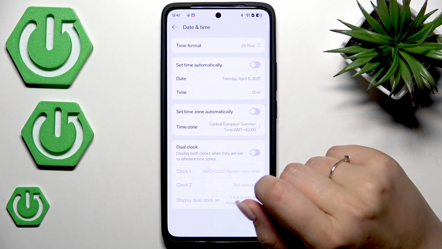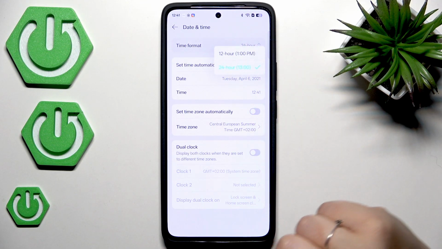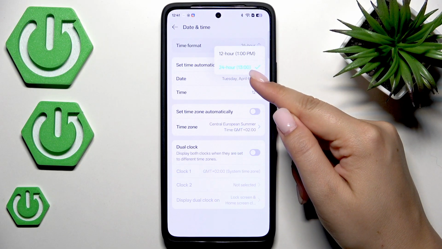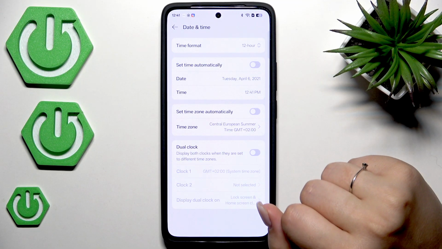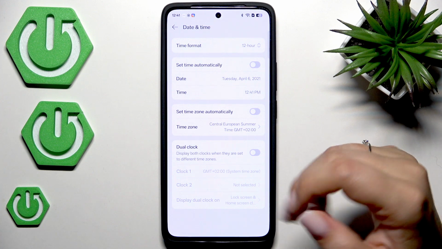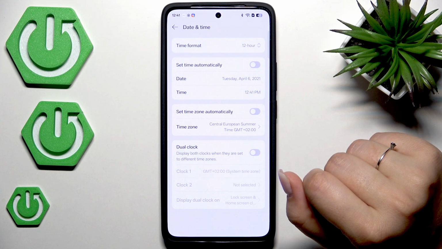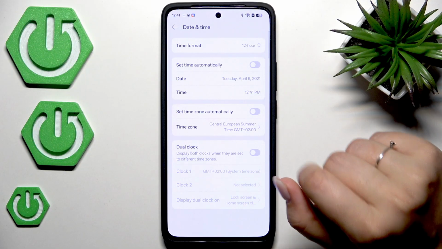Moreover, you can change the time format. Right here we've got the option time format, so you can either use the 24-hour one or 12-hour format. Just tap on the option and it will be immediately set. However, even though we can change the time format, we cannot change the date format.